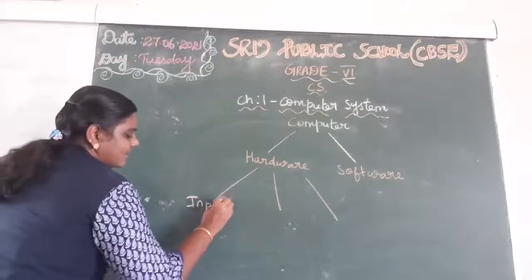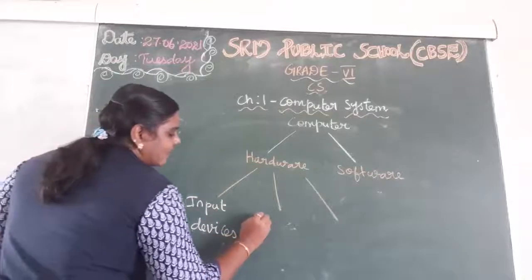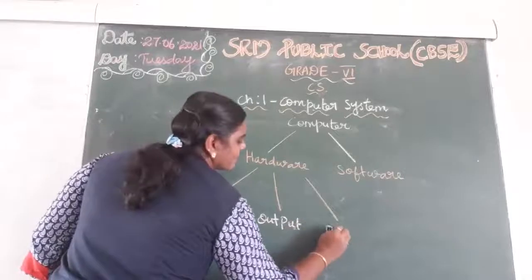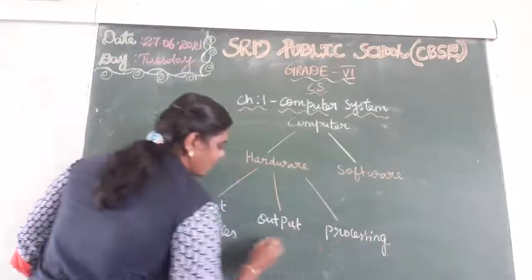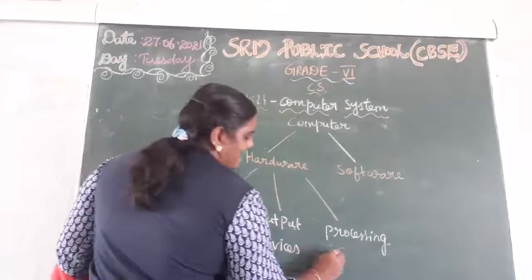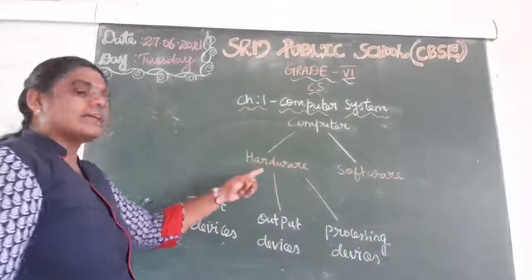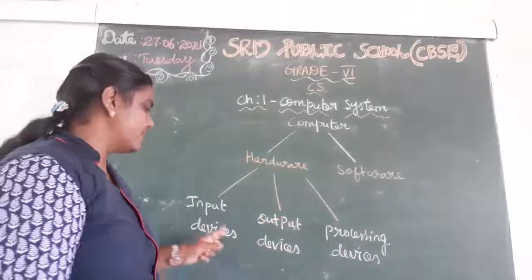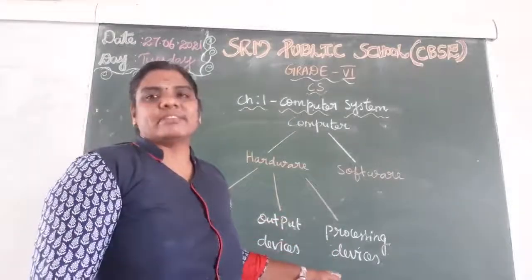Input devices, output devices, processing devices. The hardware is classified into how many types? Three types. Input devices, output devices, processing devices.